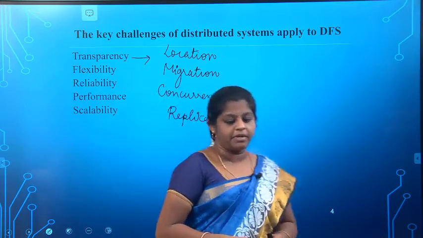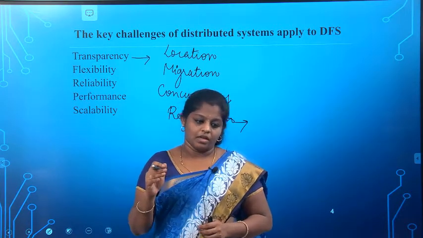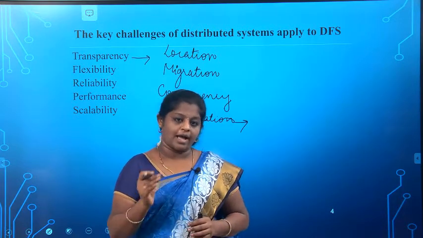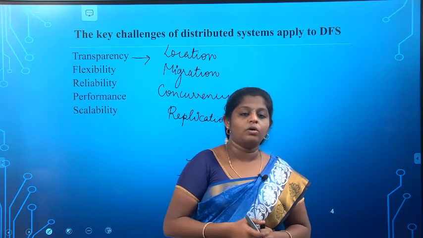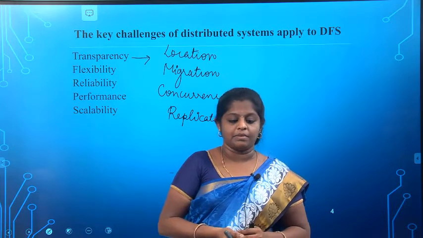Next one is flexibility. What do you mean by flexibility? In a flexible distributed file system, it must be possible to add or replace file servers. Also, a DFS should support multiple file system types.